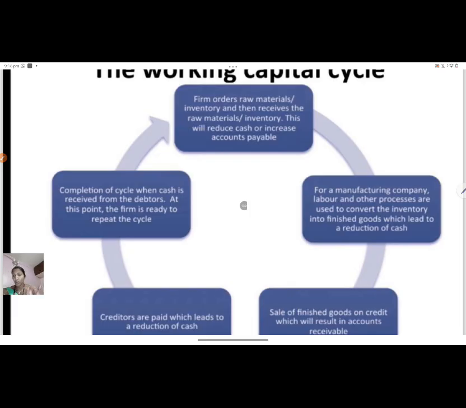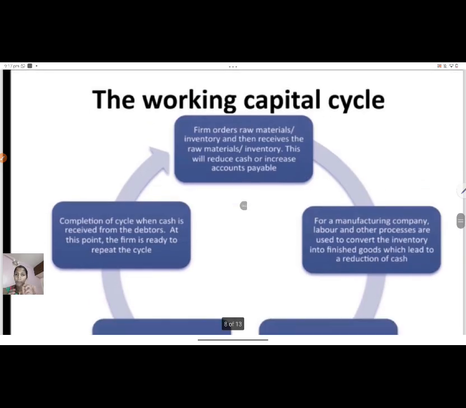Again, you have taken back your cash. With the use of cash, you are getting the raw material, making it into the finished product, then you are going for the sale. Again, you have two options. So this cash cycle should continuously rotate, so that your productions are going through efficiently and effectively. So this is what is mentioned in this particular slide.